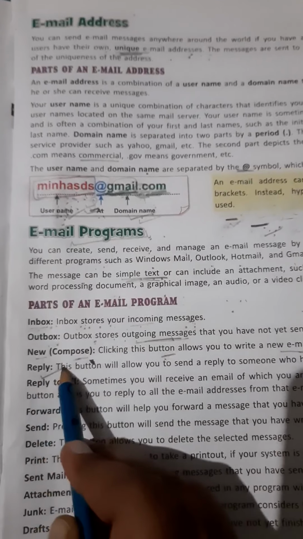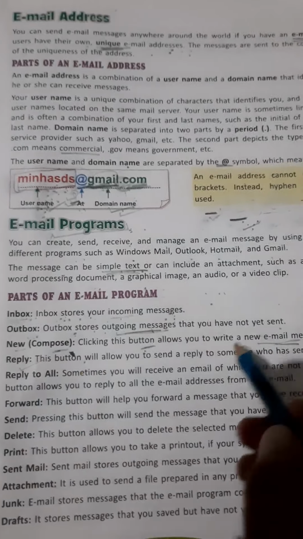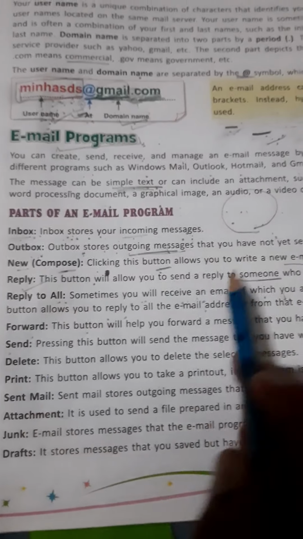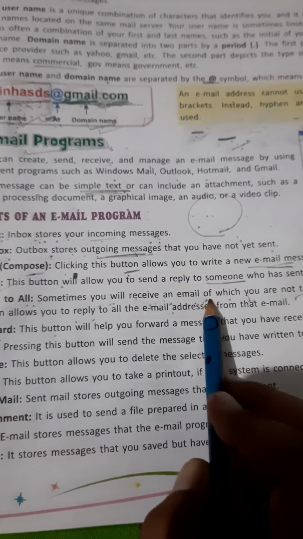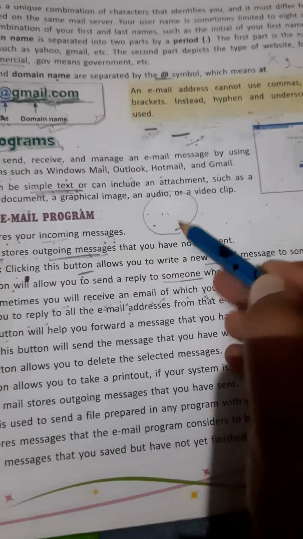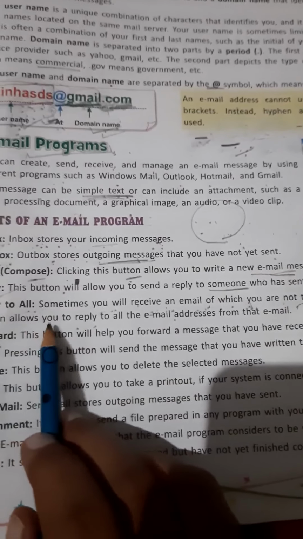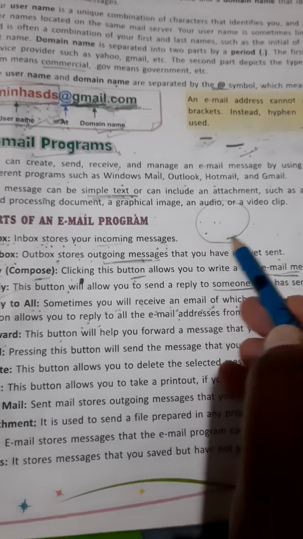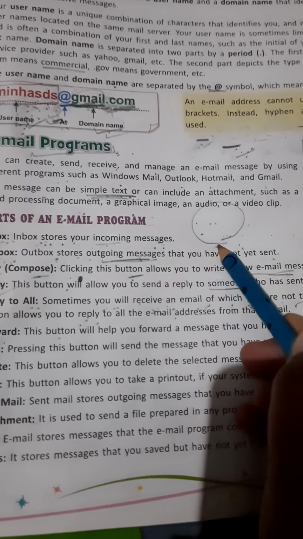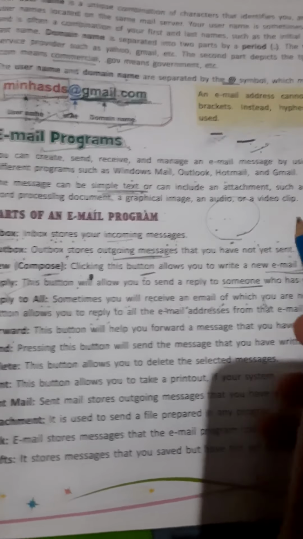Next is reply. This button allows user to send a reply to someone. Next is reply to all. So sometimes you will receive an email of which you are not the only recipient. It means sometimes the sender send a message to a group of persons. So this button allow you to reply to all the email addresses. It means this button is used to send the reply to all the persons who have received the same message.